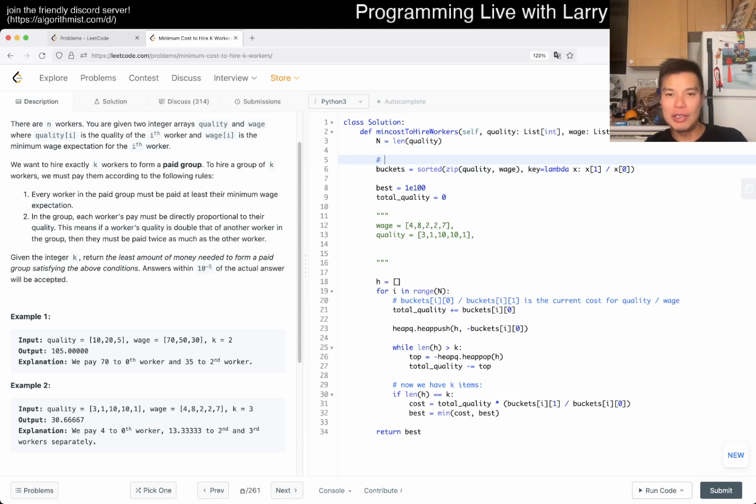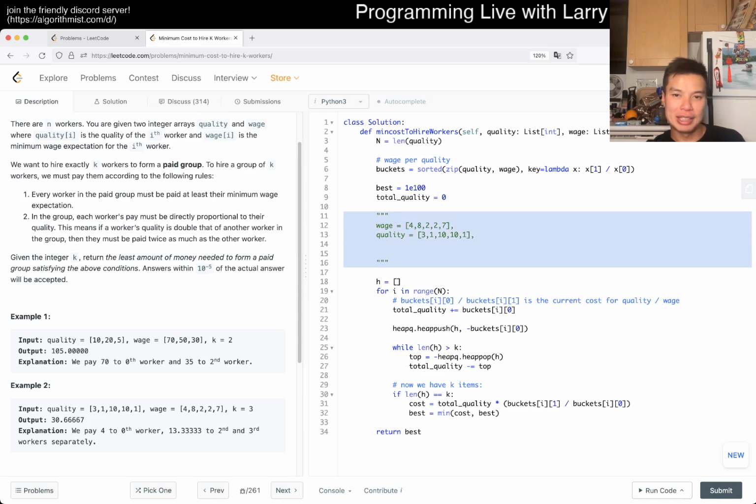So now you have wage per quality, right? And that means that every worker that you've seen before has a better wage per quality, but then the only question is how much quality there is, and in a greedy kind of way, you want to choose the cheapest quality, and this is why we have a max heap to kick out the things that are costliest, and we have a total quality to keep track of the sum of quality that's inside the heap, and that's pretty much it.